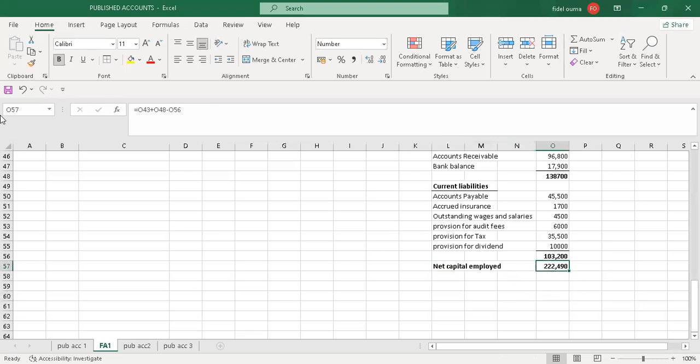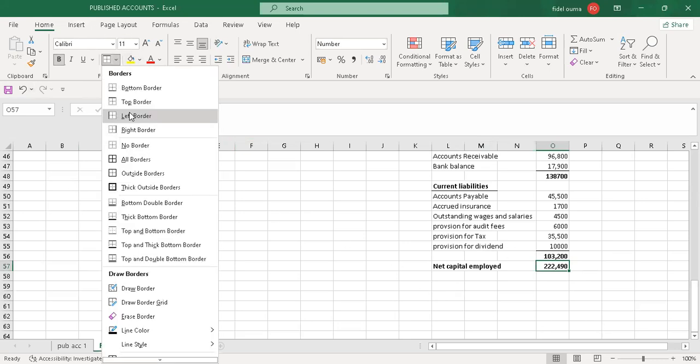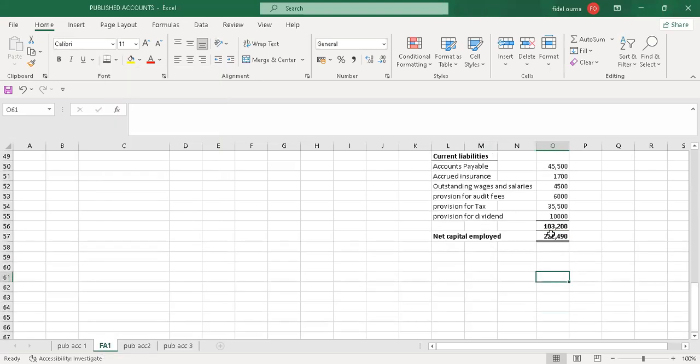The net capital employed should balance. I'll show you. Let me just create the top border, then I create the double bottom border, so that you can see. So the net capital employed is this. It should be financed by equity and the non-current liabilities.